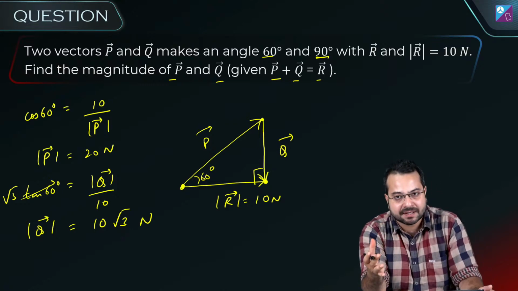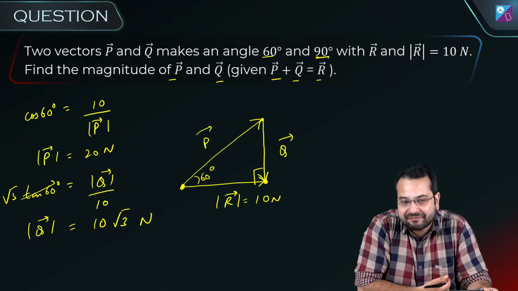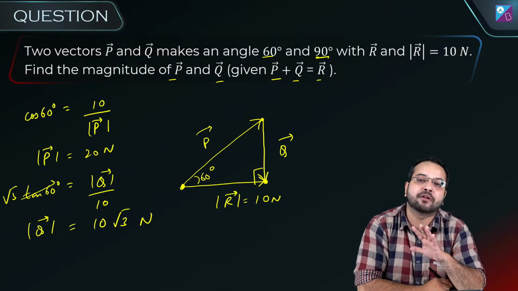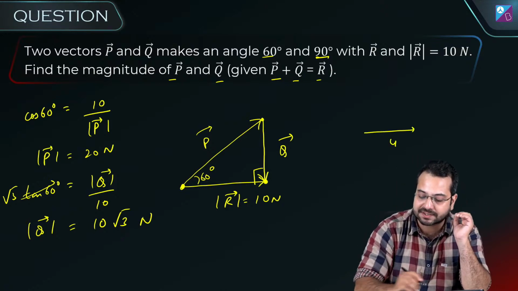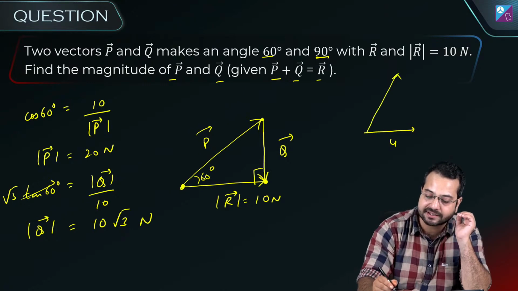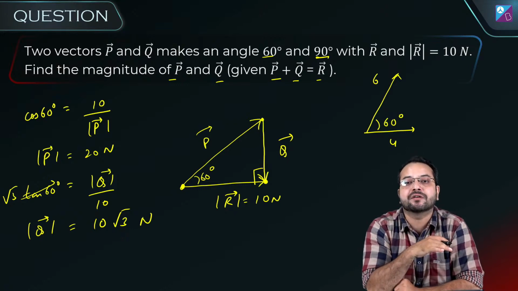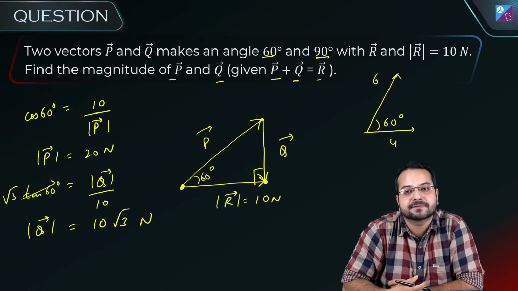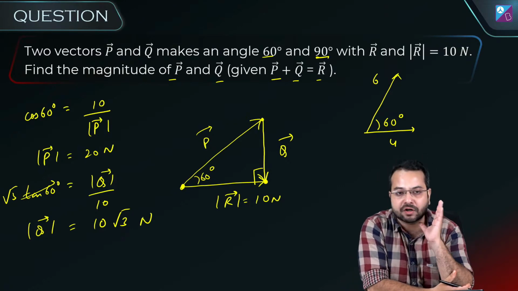And if I have something which is not very trigonometry or geometrically friendly, I'm going to have a lot of trouble. For example, let's say this vector is 4 units and this vector is 6 units and the angle between them is 60 degrees. Now if I want you to find the resultant of these two vectors, it is going to be geometrically very challenging. Do you agree or not?